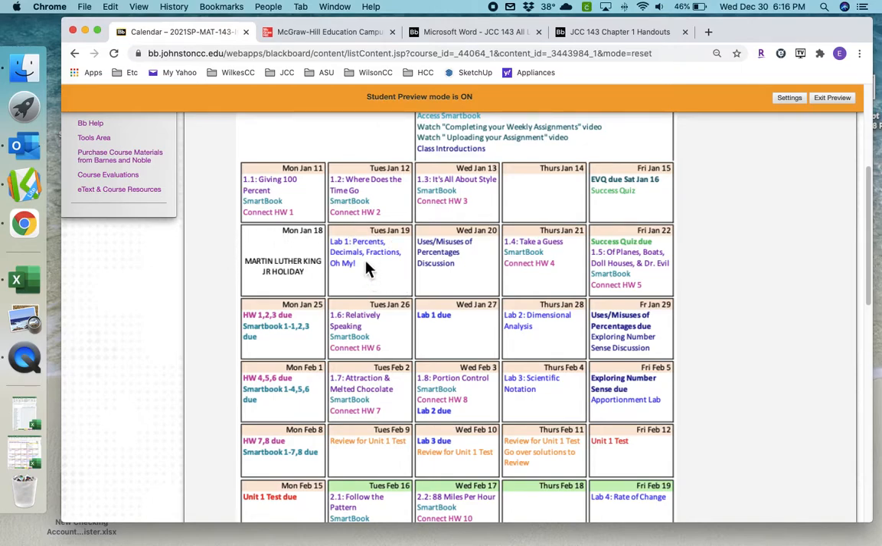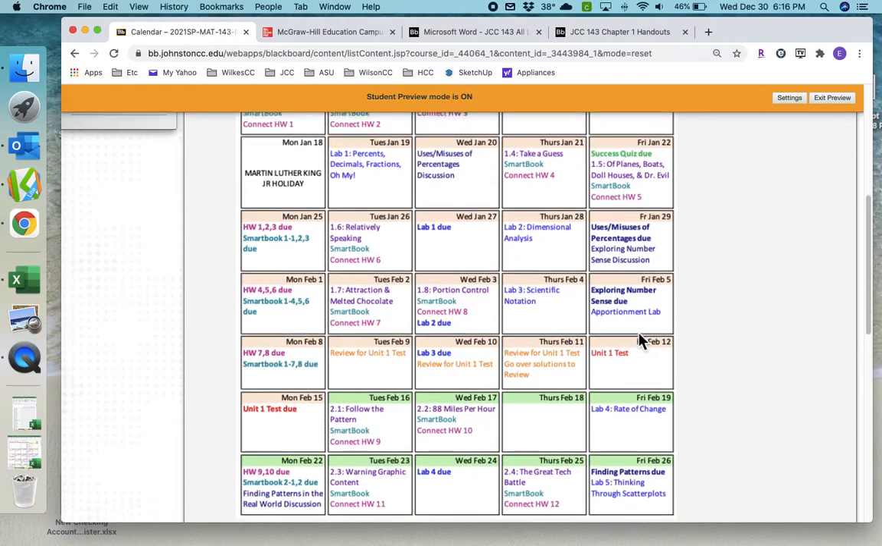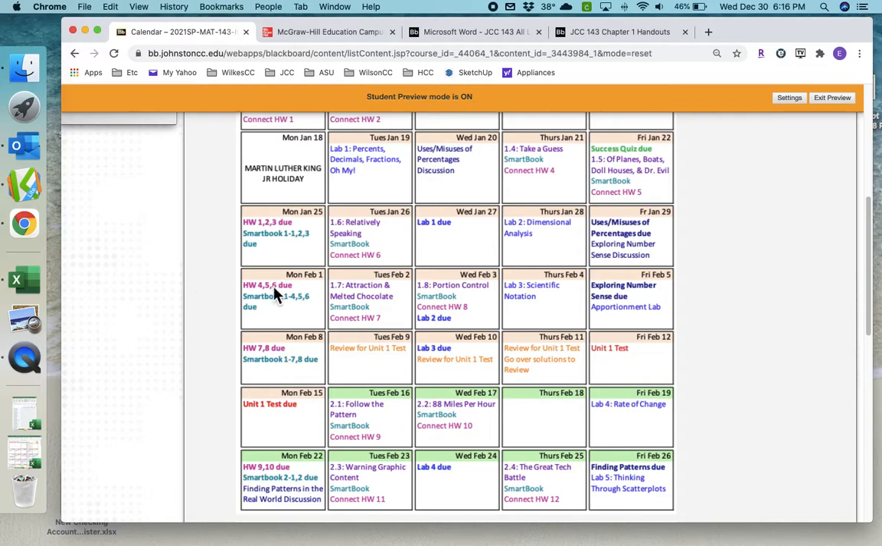So here you would work on the lab, the next day the discussion, the next day basically starting the next week's work. Okay, you can see here on the Monday, the 25th, your first 3 homeworks are due, and the first 3 SmartBook assignments are due. On Wednesday, the first lab is due. On Friday, the first discussion is due. That's pretty much how it goes. Monday is homework and SmartBook, or Connect and SmartBook. Wednesday are labs. Fridays are discussions when they exist.